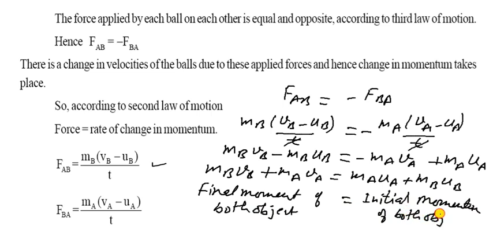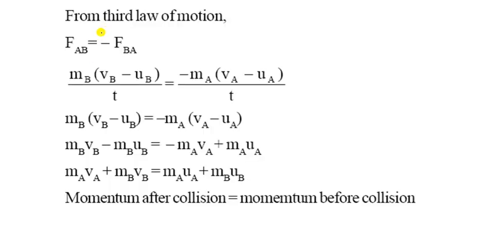So you can say it is the final momentum of both objects, and it is equal to the initial momentum of both objects, and that is the law of conservation of momentum.